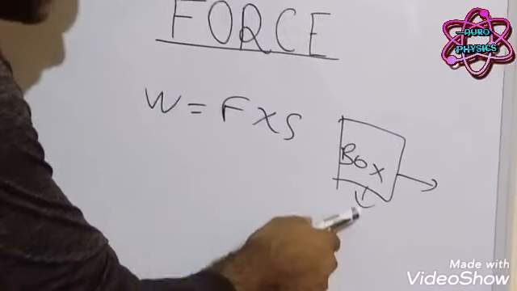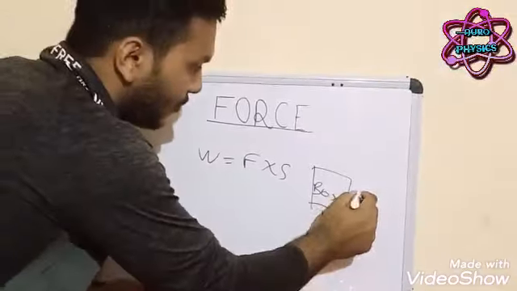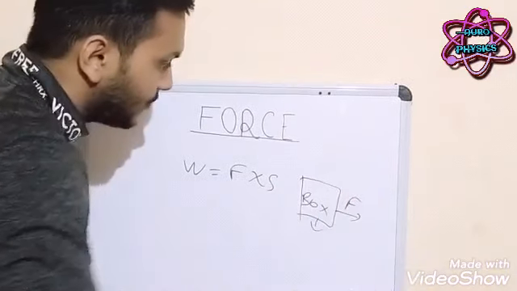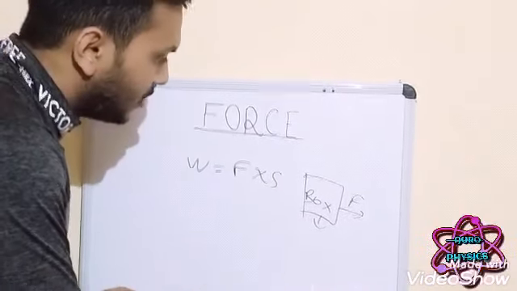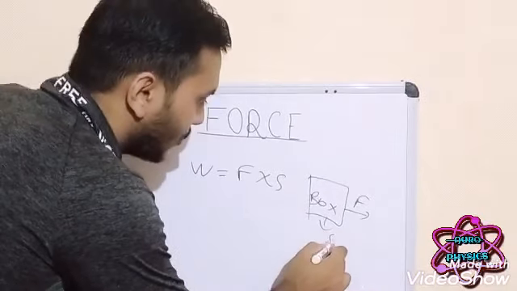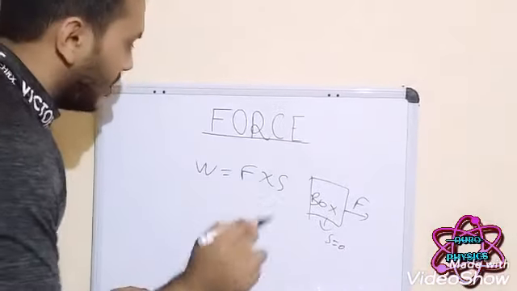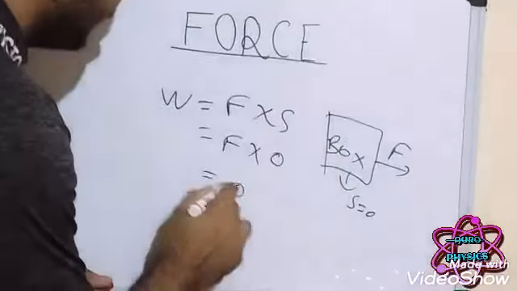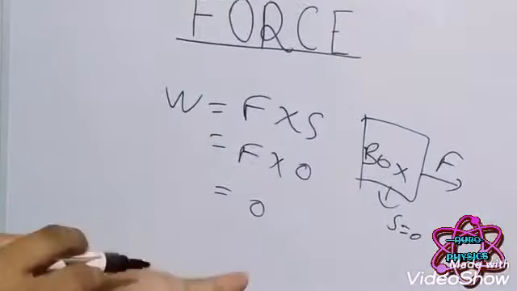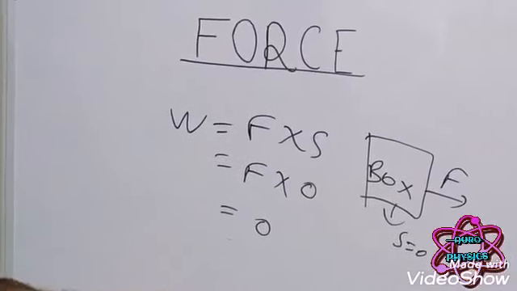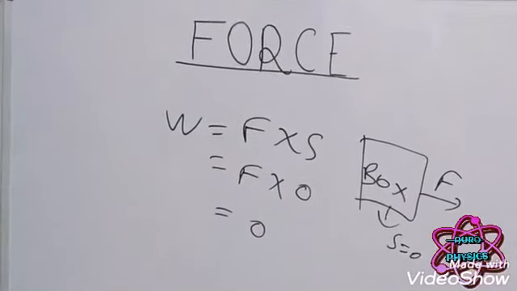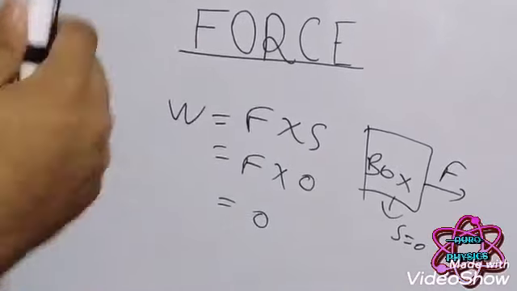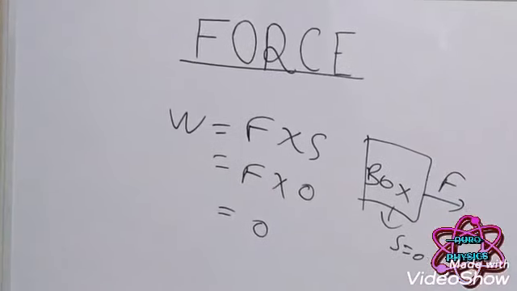The box is constant. There is a certain force, but there is no displacement. So S is equal to 0 here. F is there, but S is 0. So net work done is 0. That means there is no work if there is no displacement.